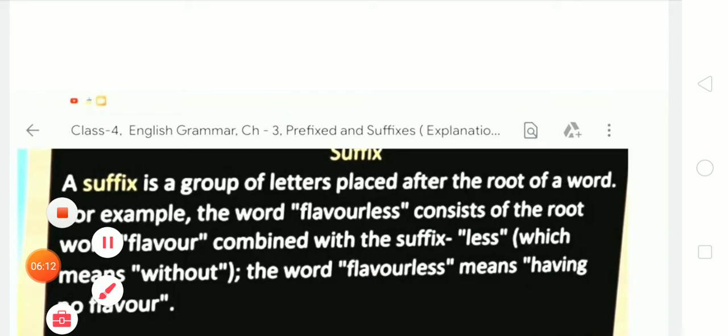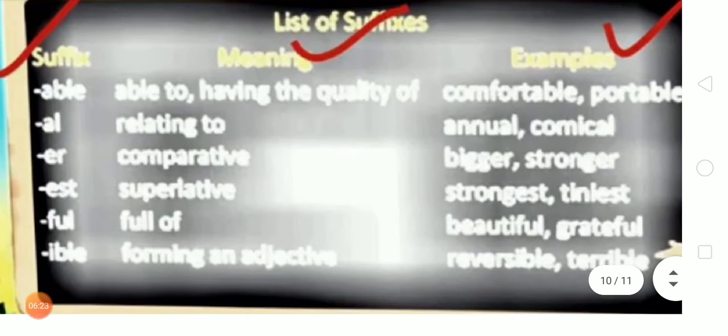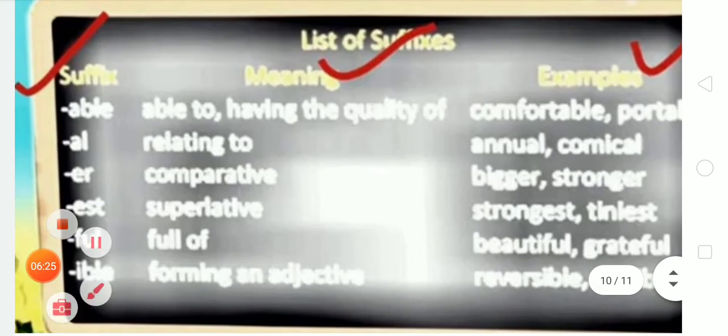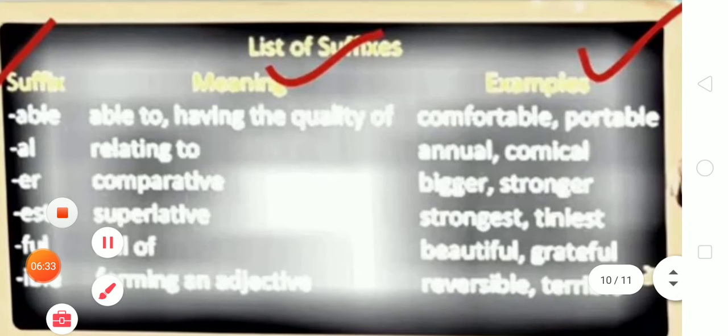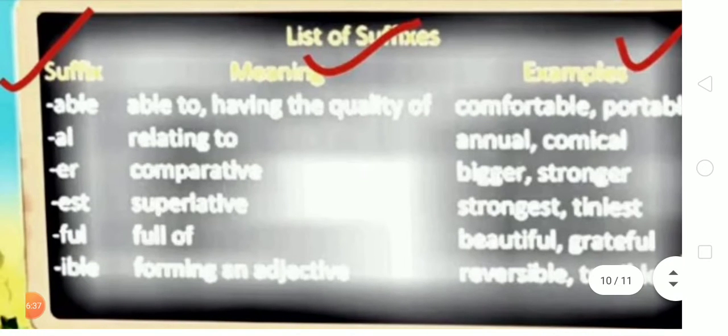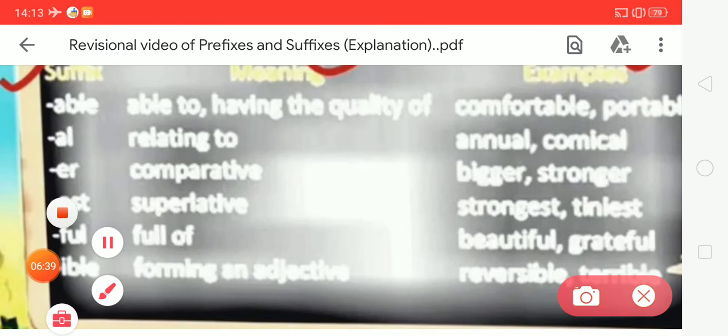Okay student? There are many more examples of suffixes. Let's have a quick overview of the given examples. The first is able, A-B-L-E. The meaning of able is able to, having the quality of. Examples, comfortable and profitable. Next suffix is al.